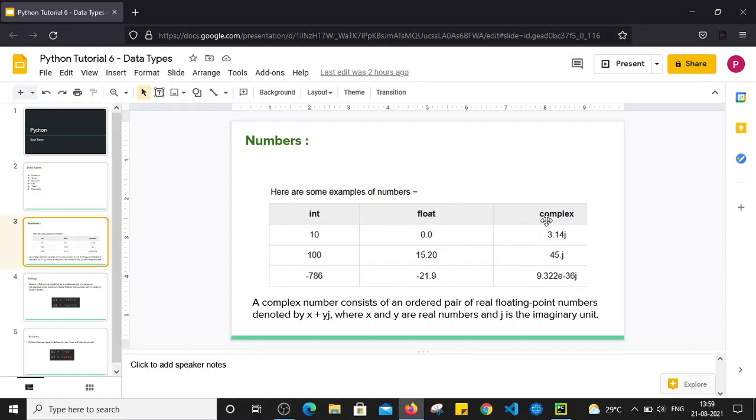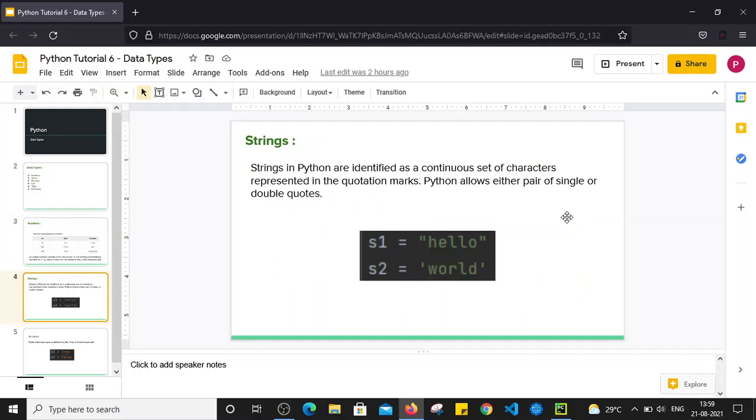Similarly, there are complex numbers as well. So complex numbers consist of ordered pairs of real floating point numbers which are denoted by x plus yj format, where x and y are real numbers and j is the imaginary unit. So that is also known as complex number, and that also comes under numbers only. So basically numbers contain integer, float or complex number data type. We will see practically how that will behave.